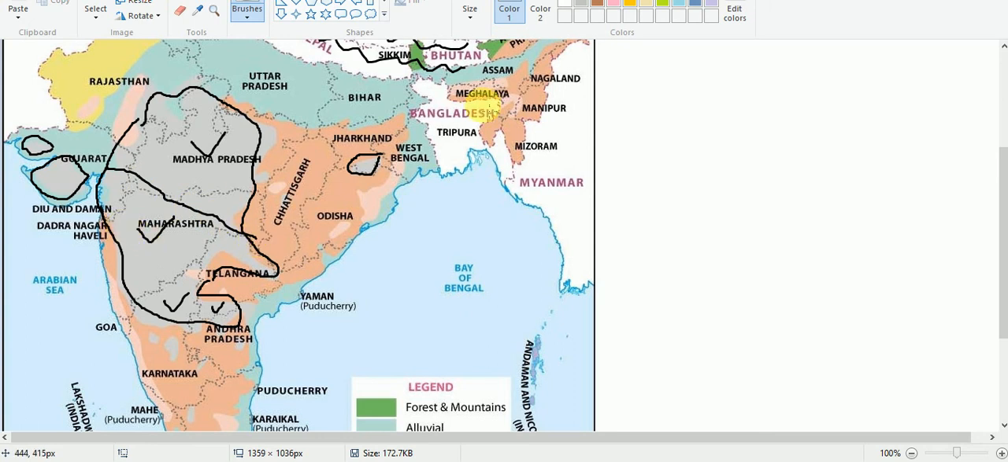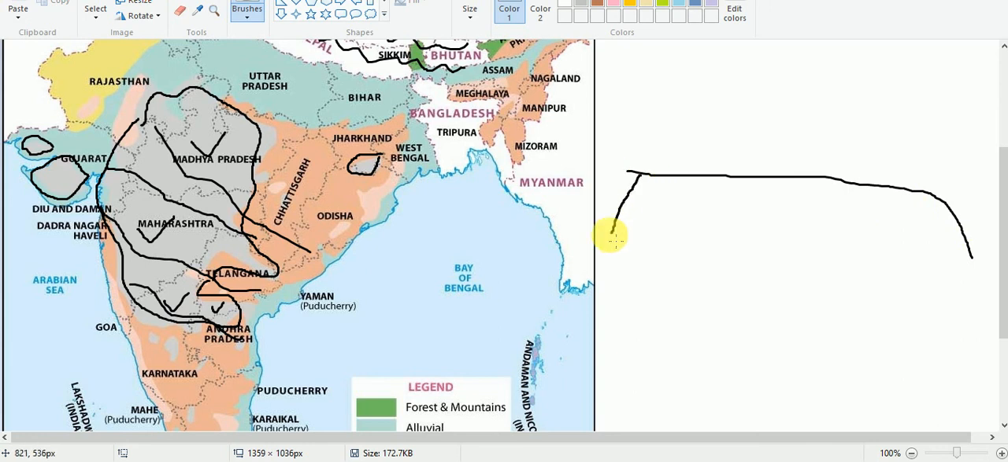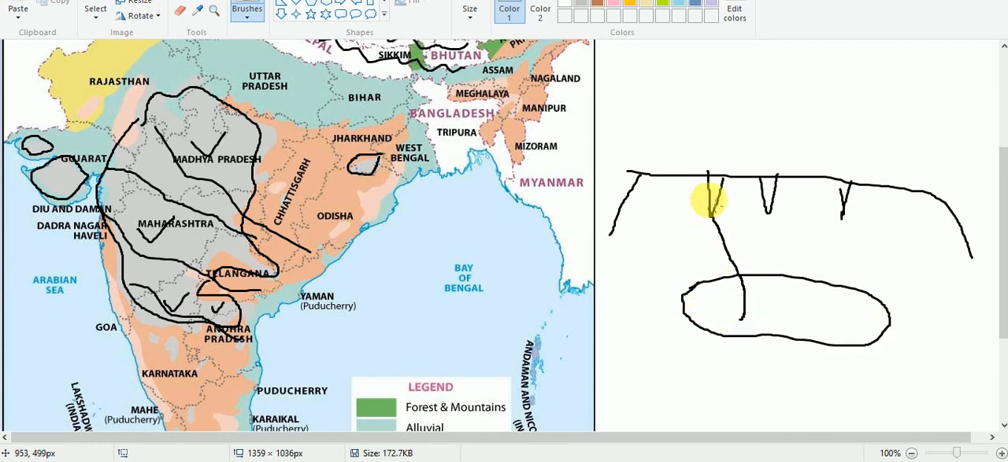There were huge, long cracks in the peninsular plateau, and through these cracks lava was oozing out. Hot molten material from the earth's interior was oozing out. Say, for example, this is the plateau, and here there were lots of cracks, and below it pools of magma were there, and this magma was rising out through the cracks and spreading.